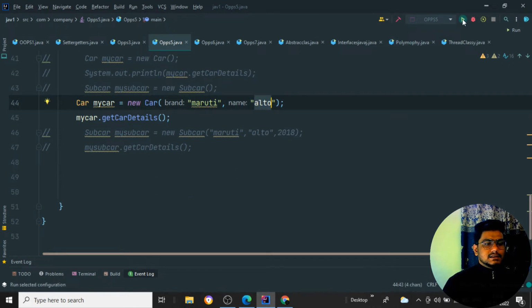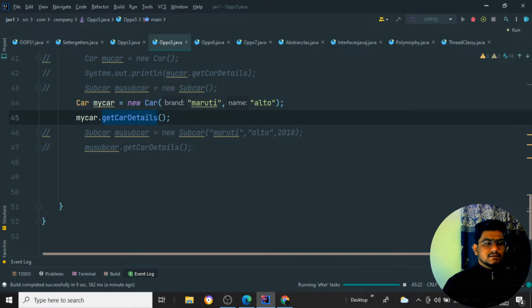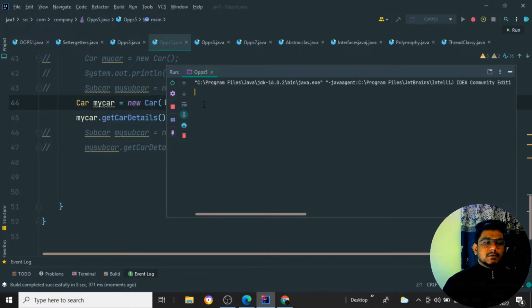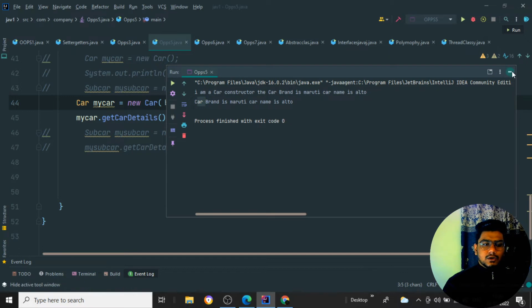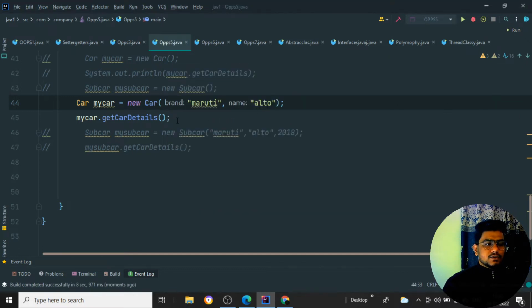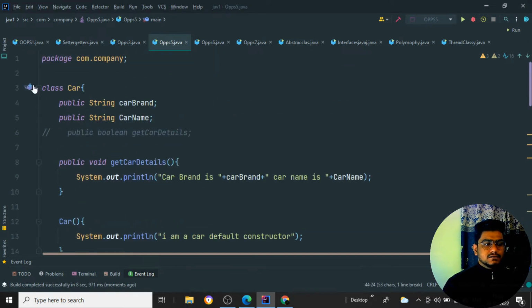If I run the program again, first it is going to run the particular constructor. After the constructor has run, it is going to give you the details of the car which has been set as Maruti as well as Alto. You can see first it is running the constructor, the second time it is printing the car brand is Maruti and the car name is Alto. I am just printing the values for the parent class.